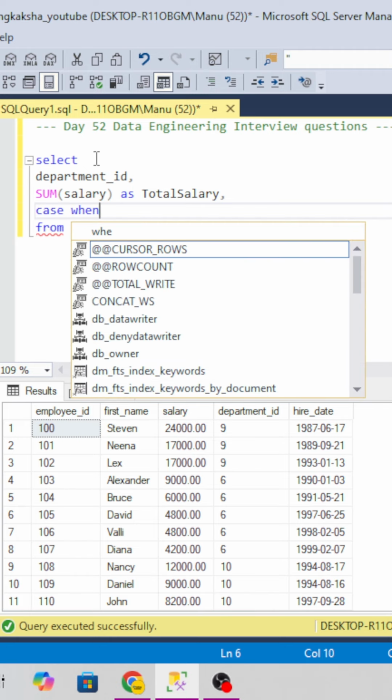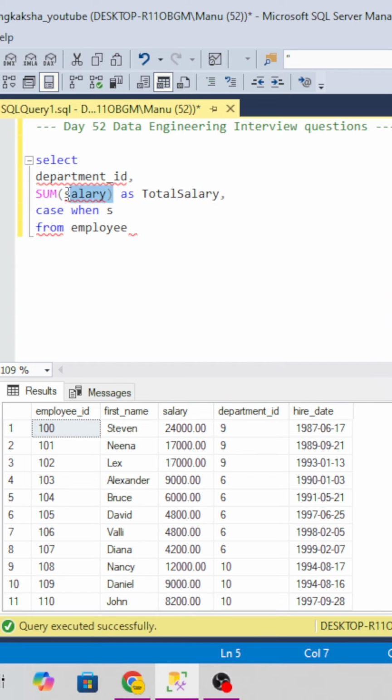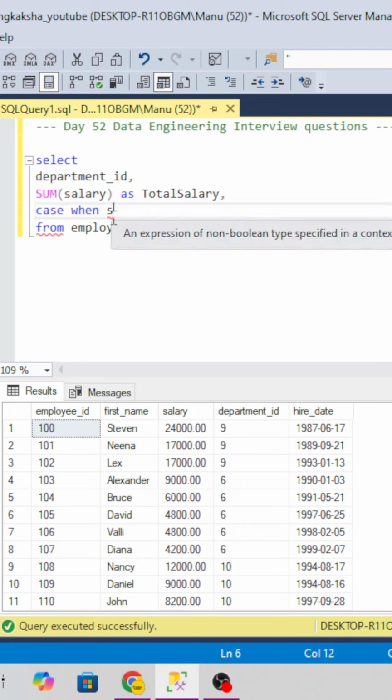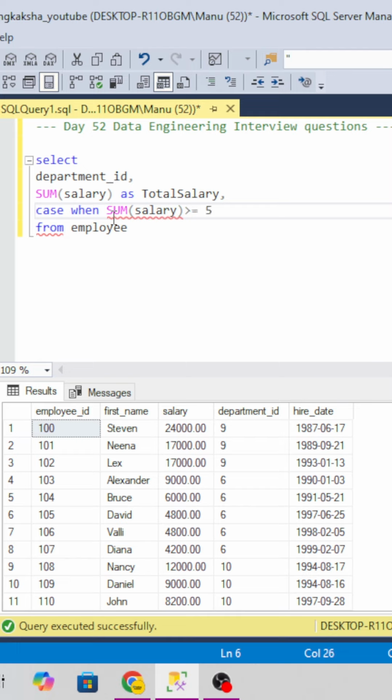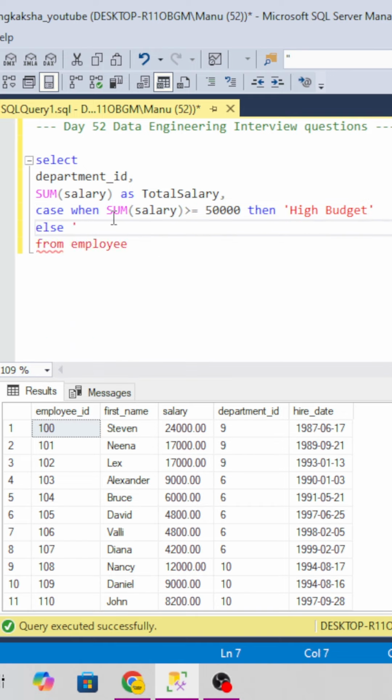After that, we have to categorize the department, right? So we will write CASE WHEN sum of the salary is greater than or equal to 50,000, then it will be considered a high budget, else low.